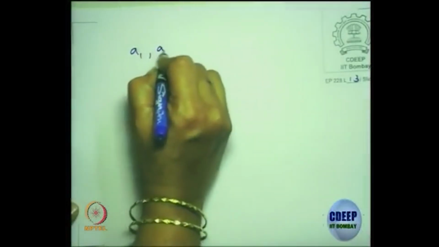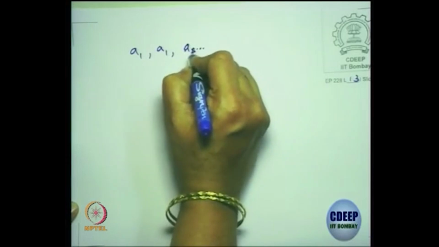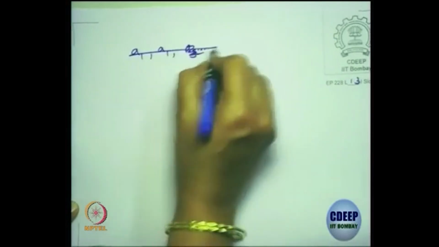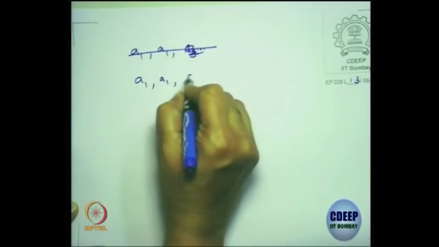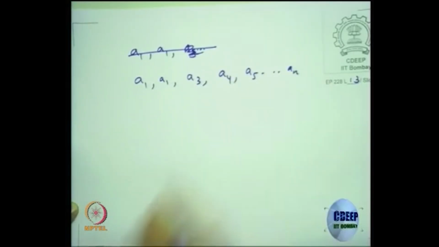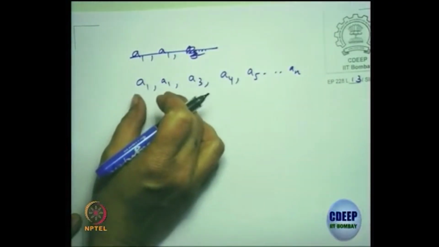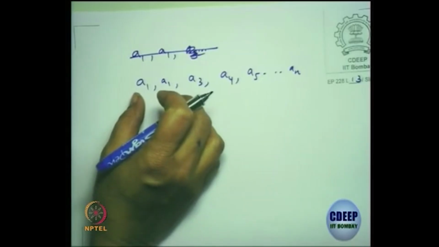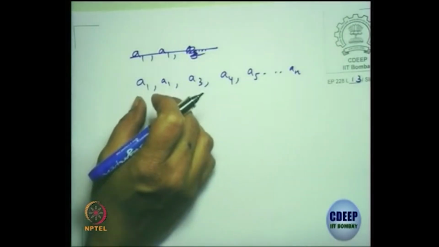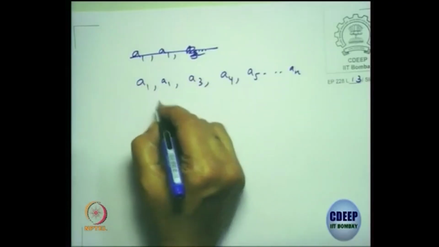So let's write A1, A1, A3, A4, A5, till An as the eigenvalues. There is a twofold degeneracy for the first and the second eigenvalues. What does it mean?